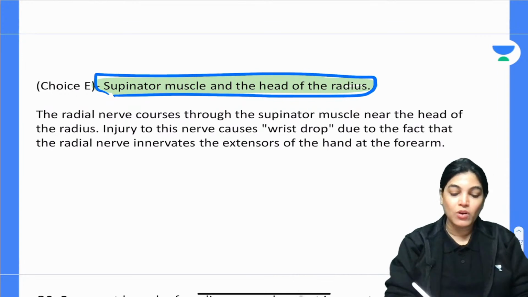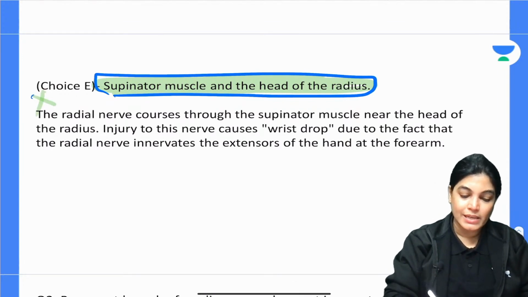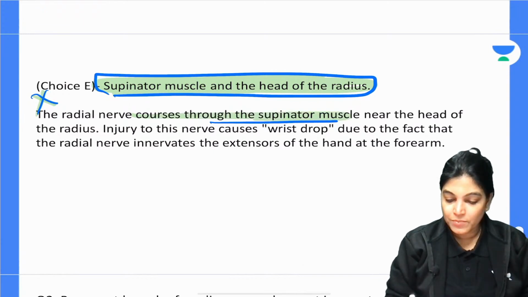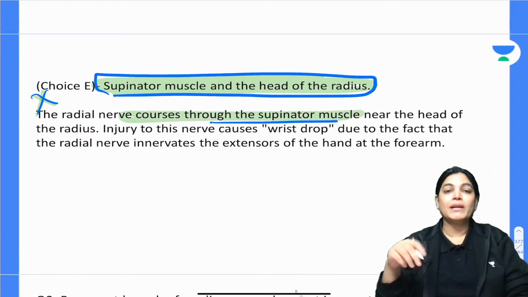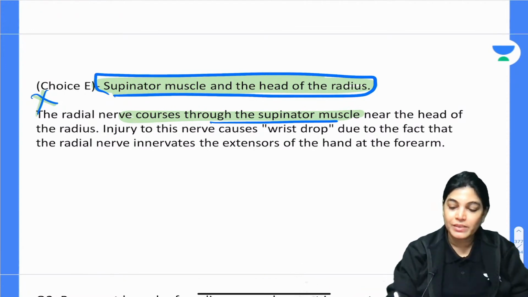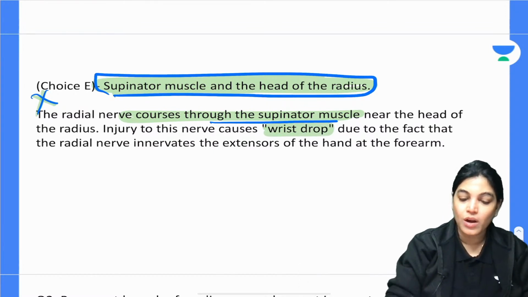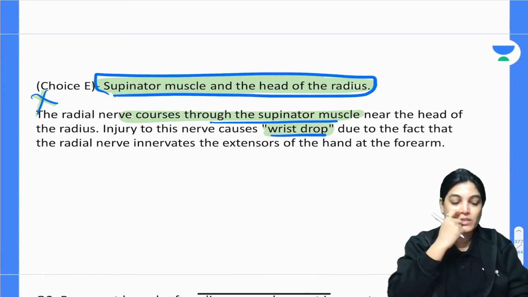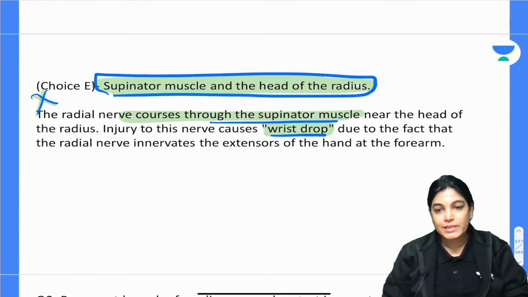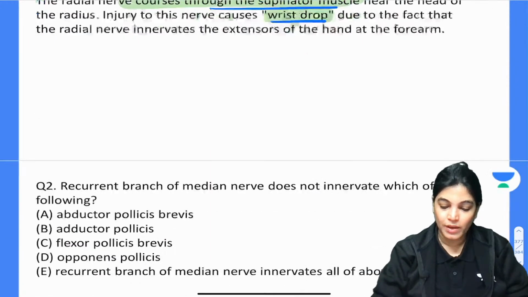Why is it wrong? Because this is the relation for the radial nerve. The radial nerve passes through the supinator muscle. I have not taught you the radial nerve yet, but when I take the class on the radial nerve, you will see that the supinator muscle is related to the radial nerve and it leads to the condition. If the radial nerve is involved, the clinical symptom will be wrist drop, not carpal tunnel syndrome. Okay.